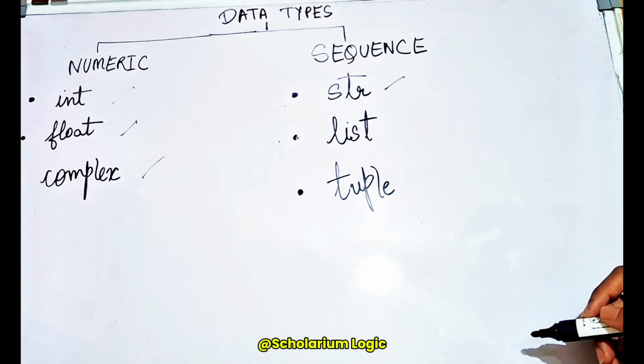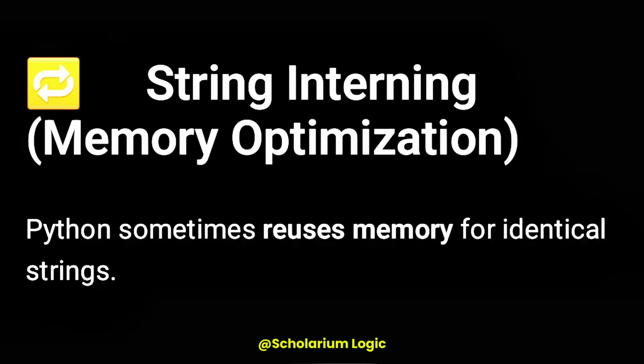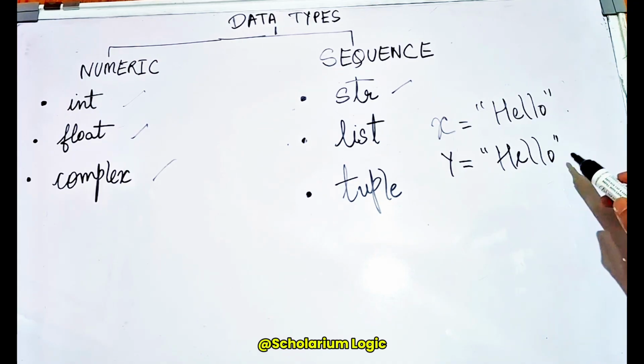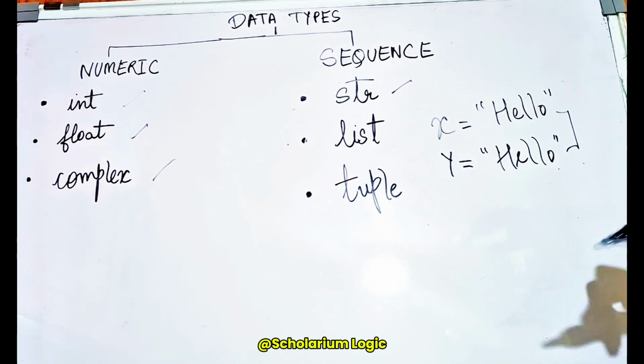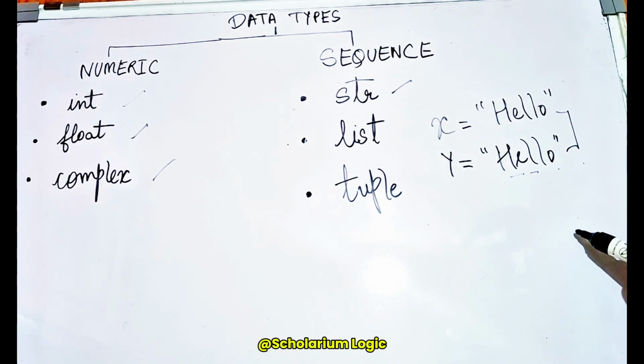There is one more interesting factor of the string data type, which is string interning, the idea in which Python assigns the same memory location to two strings which are exactly the same. Here I have declared two strings with the same string value. So what Python will do over here is assign the same memory location to both of these strings, because both of these strings have exactly the same values. So there is no point in using different memory locations. Python here acts very smartly using the string interning process. This saves a lot of memory within the system and makes programming much more efficient.